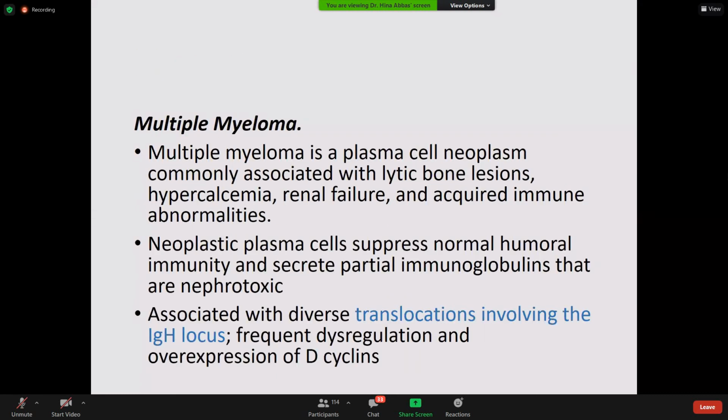Plasma cell myeloma, or multiple myeloma: basically which cells have acquired neoplastic potential? This is plasma cells. Plasma cells become abnormal, they become neoplastic, and the quality of the plasma cell is to release antibody. So if a clone of plasma cell becomes neoplastic, what does it mean? You know that antibodies are highly specific. That means the antibody producing plasma cells are highly specific. One type of plasma cell, or one clone of plasma cell, is producing antibody of one type.